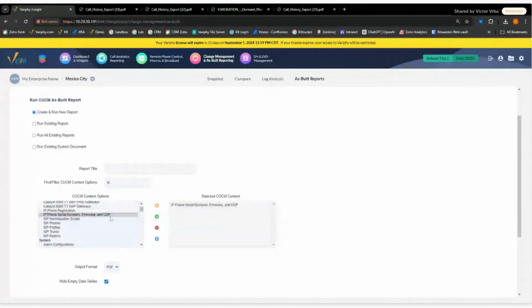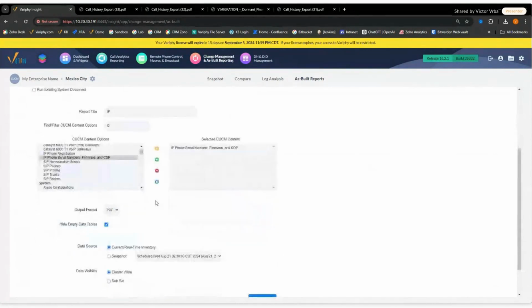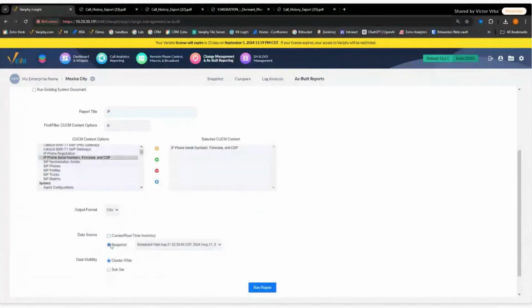All right, so this particular report is going to output a lot of information for you. But a couple of the key things it's going to export are serial numbers, hardware revisions, and versions of those phones. That type of information is vital to understand: is your phone currently cloud capable? So I'm just going to give this a quick name, and we'll run this real quickly off of a snapshot here.